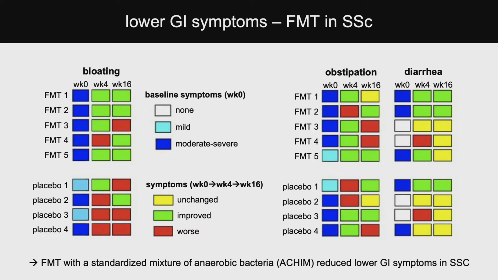What we're showing here is that at week 4 and week 16 we saw improvement following FMT. Week 4 is 4 weeks after the initial FMT, and week 16 is 12 weeks after the last FMT. You can see that there's quite substantial improvement in these lower GI symptoms. So what we concluded from the small pilot is that FMT with a standardized mixture of this ACHIM bacteria reduced lower GI symptoms in these patients. Next slide, please.